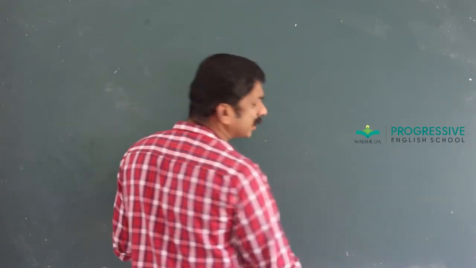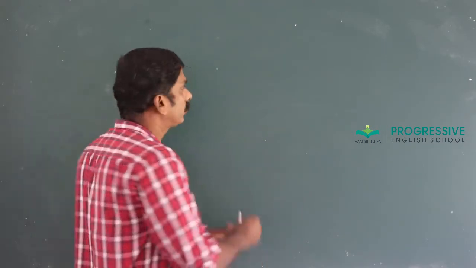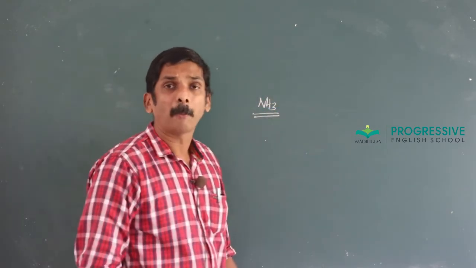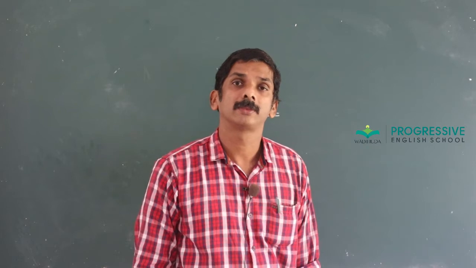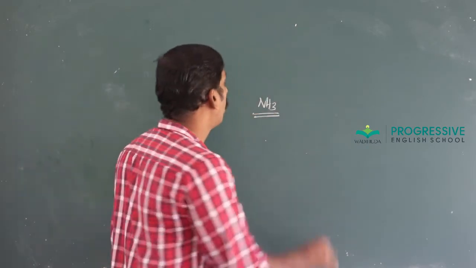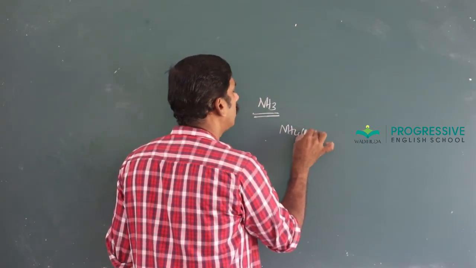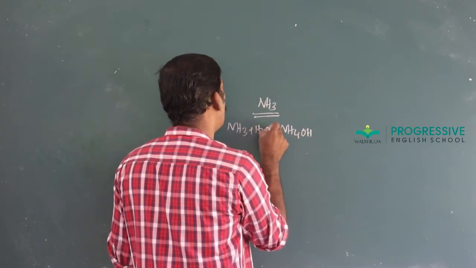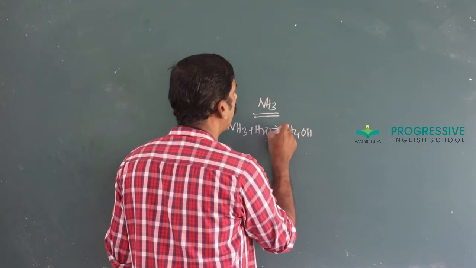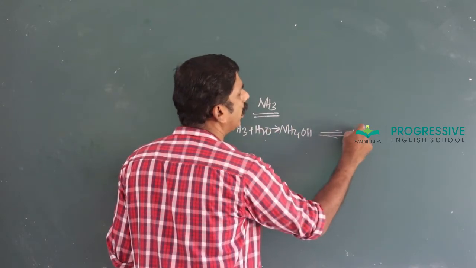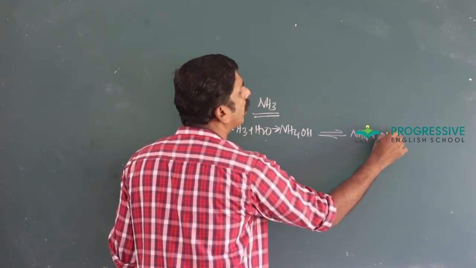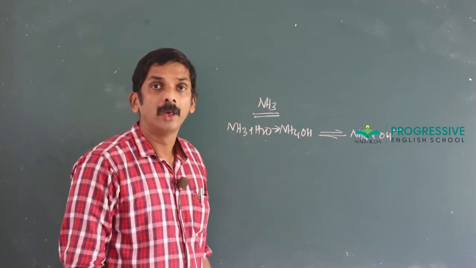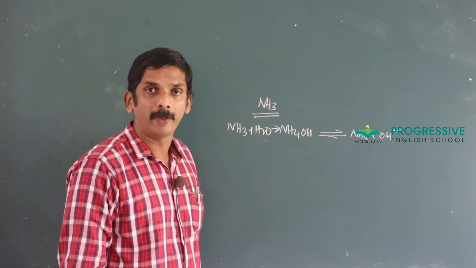And about the properties, ammonia is a colorless, pungent smelling gas. It is soluble in water. NH3 plus H2O gives NH4OH. That NH4OH releases a small amount of OH minus ions since it is a weak base. In that sense, it belongs to the class of bases.